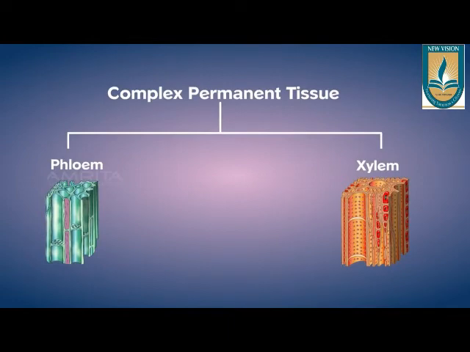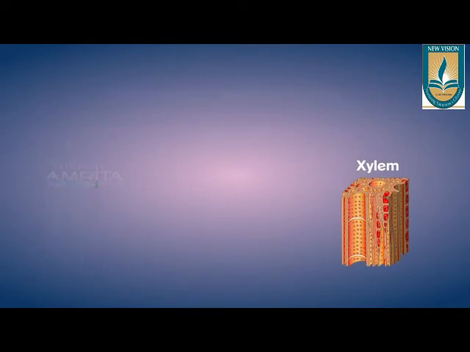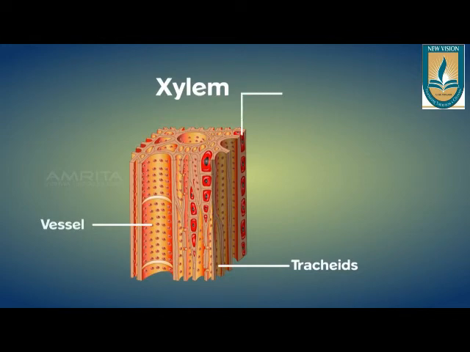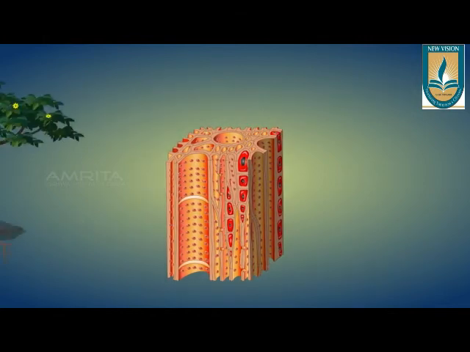It is composed of tracheids, vessels, xylem parenchyma and xylem fibers. Xylem parenchyma and xylem fibers are similar to those present in the simple permanent tissue. The only difference is that they are present in the xylem and help in food storage and providing mechanical support to the xylem.